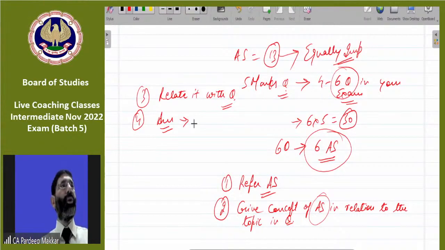So I suggest you tell your chartered accountant that my class timings are before 10 and after 5 p.m., and ICA doesn't allow any chartered accountant to call the student before 10 a.m. and after 5 p.m. This is my vision, my idea. Your working timing should normally be 10 to 5 or 10 to 6. So for that reason, ICA has planned classes before 10 and after 5 or 6 p.m.